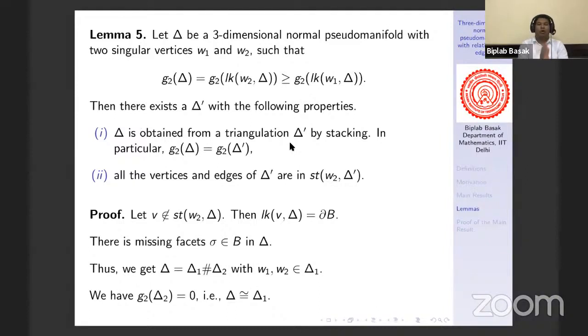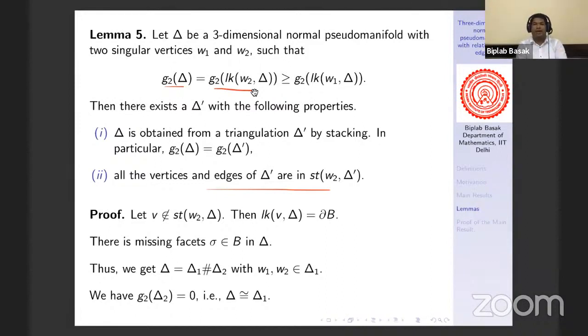But all of these vertices and edges of delta dash are in the star of W2. This is very important. Now recall the result of Kalai. What did Kalai prove? Kalai proved that if delta is a 3-dimensional normal pseudo-manifold and if G2 of delta is the same as G2 of the link of W2, then the singular vertices should lie in the star of W2 in delta.